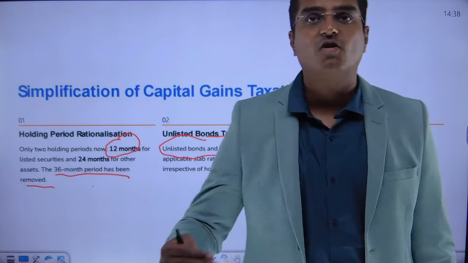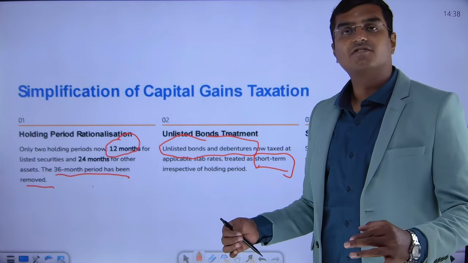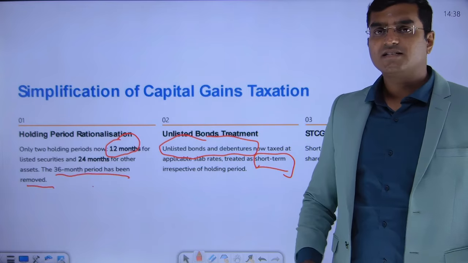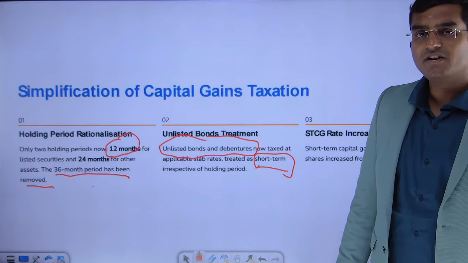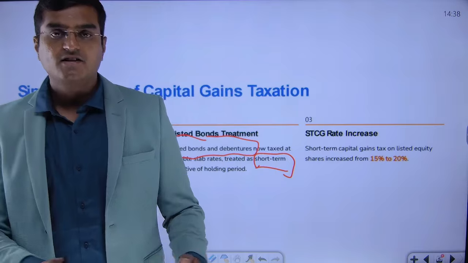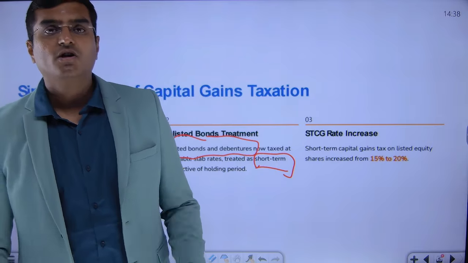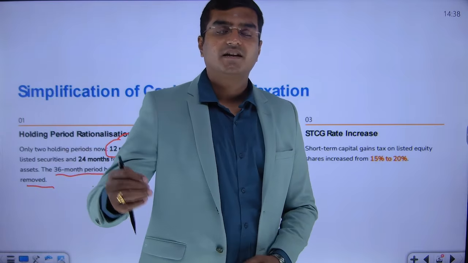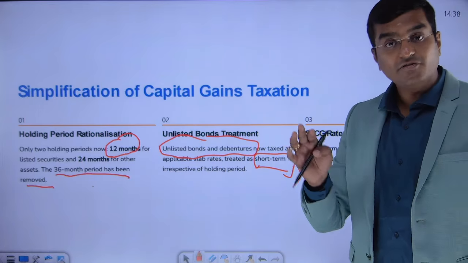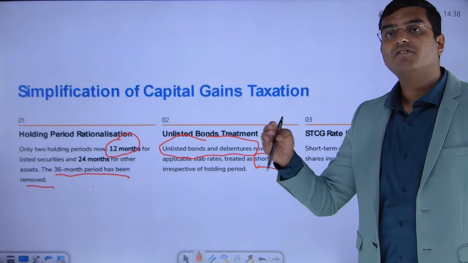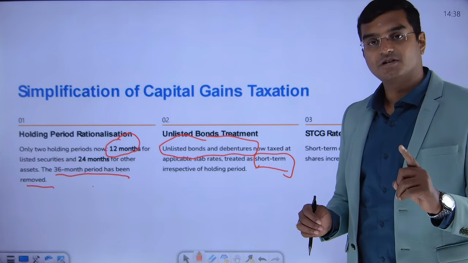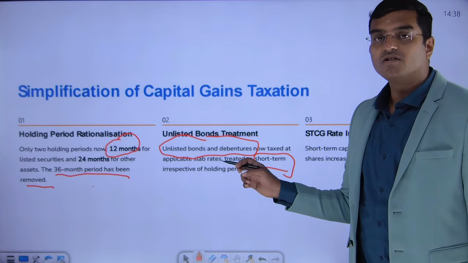Of course, I understand they are complicated in this Finance Act 2024, in which they brought this saying that, rest all assets, for example, as long as it is listed equity or equity related securities, if the holding period is less than 12 months, it is short-term capital gain. If the holding period is more than 12 months, it is long-term capital gain. Any other asset you take, if the period is less than 24 months, it is short-term capital gain. More than 24 months, it is long-term capital gain. One exception. What is that exception? It is only for unlisted bonds and debentures.